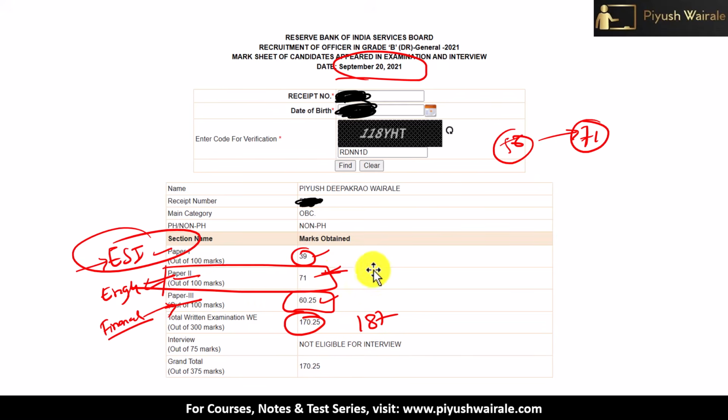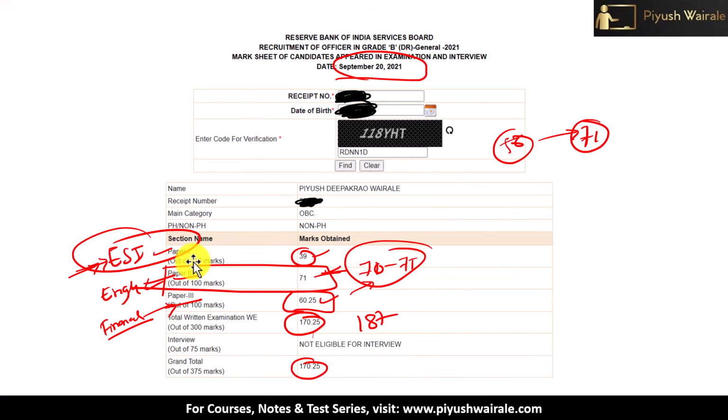In fact, in English, if you get between 70 to 75, toppers used to get this type of marks here, right? So I got very good marks in the English descriptive paper in RBI Grade B. But because of ESI, I am not able to clear Phase 2 because just 17 marks were short of the cutoff. And you can see, if I got even 17 marks more, that is basically around 56, then I could easily clear the cutoff, right?